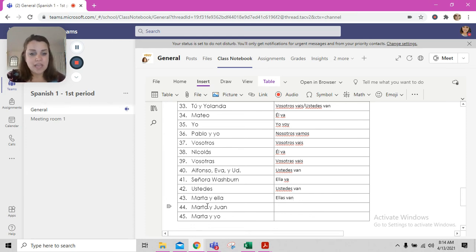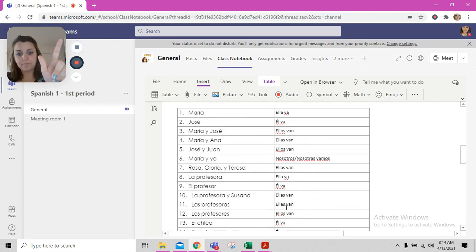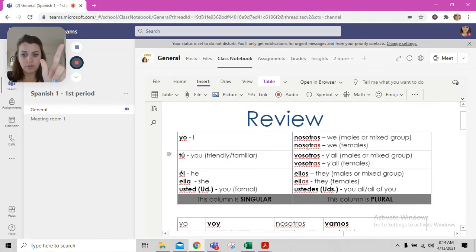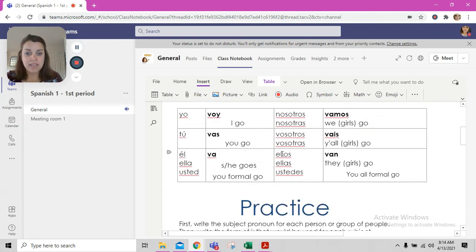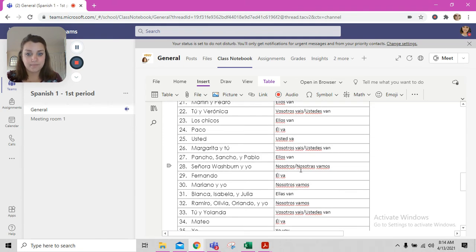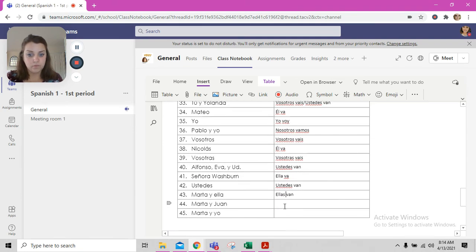Número 44, tenemos Marta y Juan. That's a mixed group of people, Marta and John. Okay, Marta y Juan. So a mixed group of plural people would be they, ellos. Finding ellos from our verb chart, ellos van. So E-L-L-O-S, van.